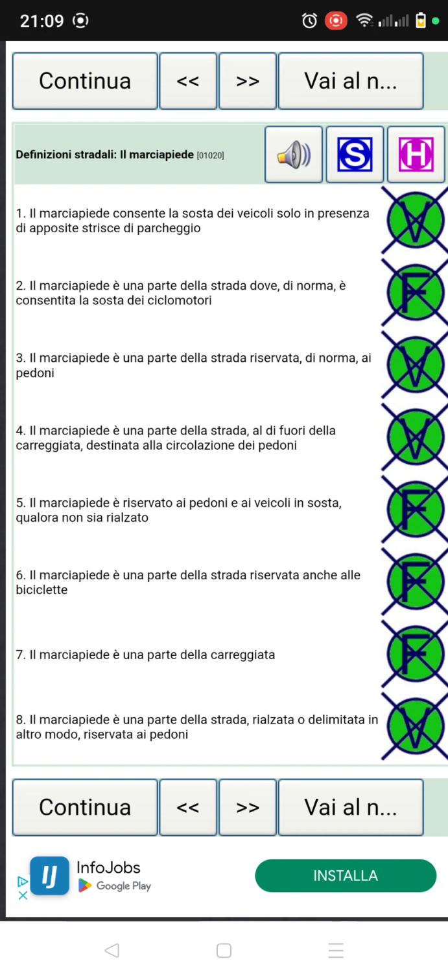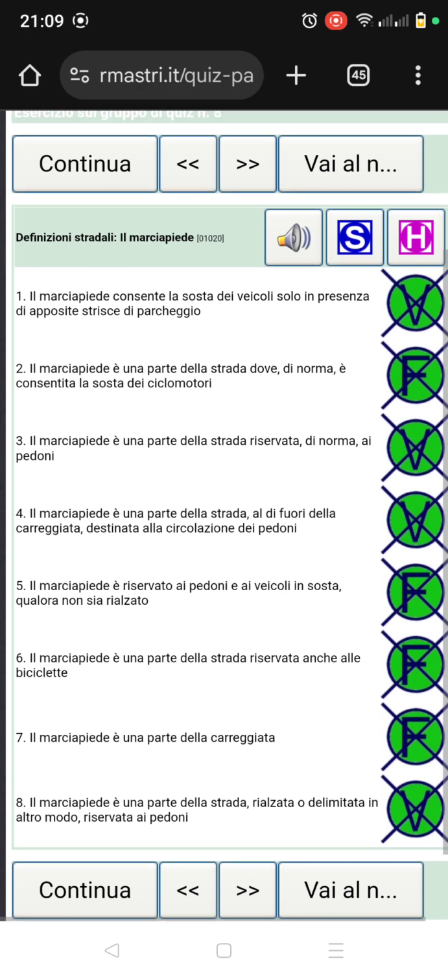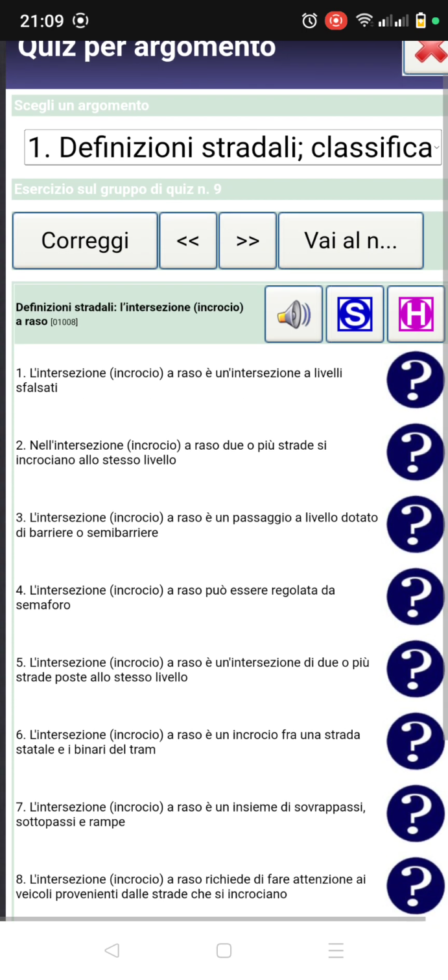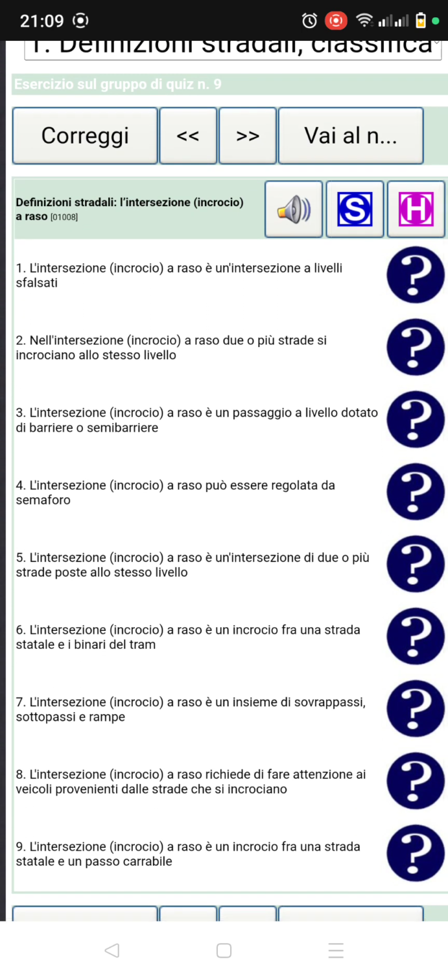So let's see if there is another question concerning banchina or marciapiedi. No question again. So our next lesson will be incrocio a raso, junction of low level. When we meet again, we'll be doing a lesson on the junction of low level, intersection, incrocio a raso.